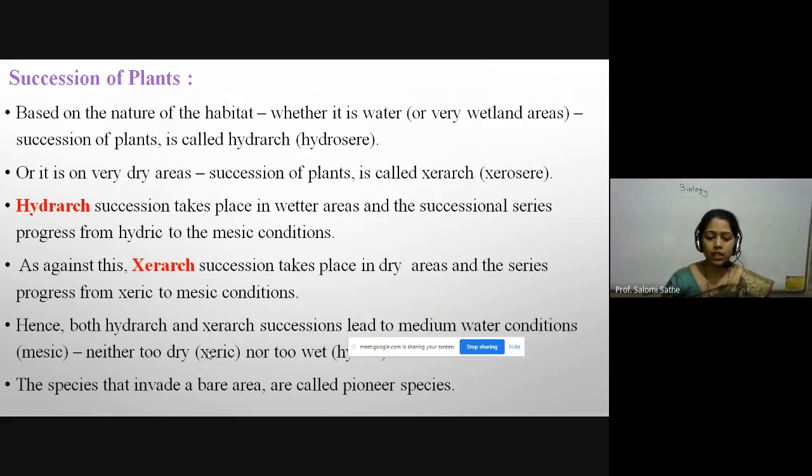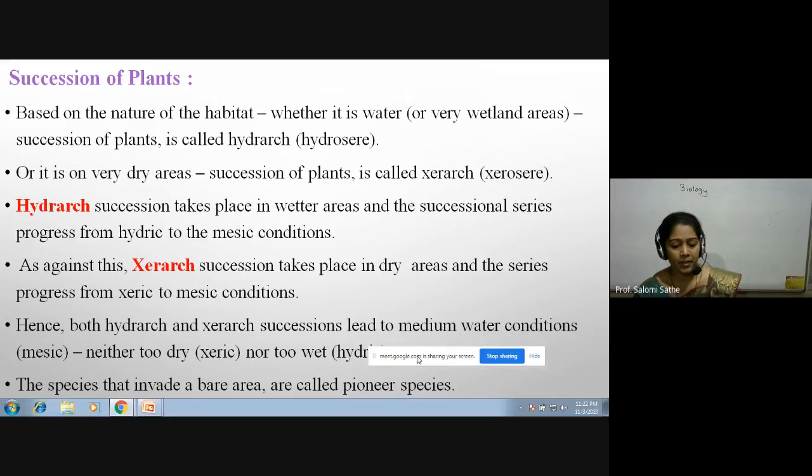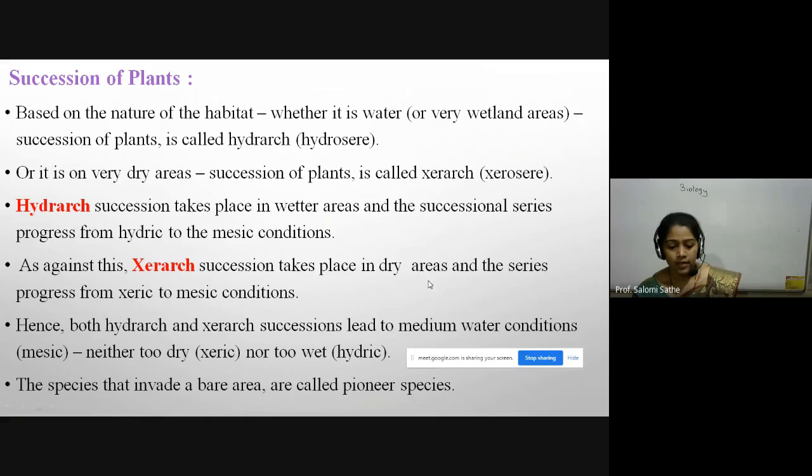Here the hydrarch and xerarch successions are important. Both hydrarch and xerarch succession lead to the medium water condition, that is the mesic, neither too dry nor too wet. Hydric means watery or very wet land, and xeric means very dry area. The succession of plants in a dry area is called xerosere.